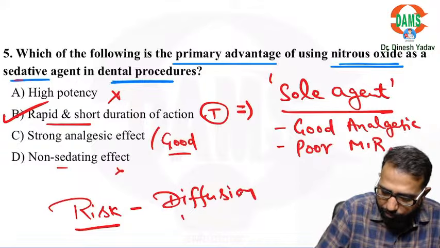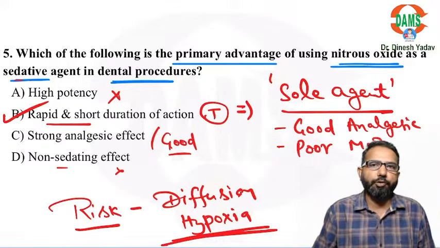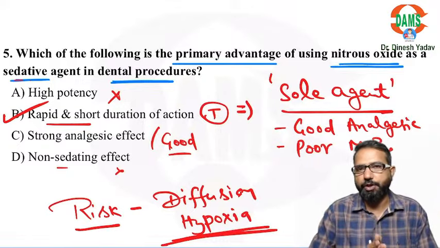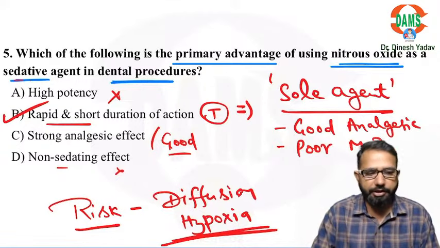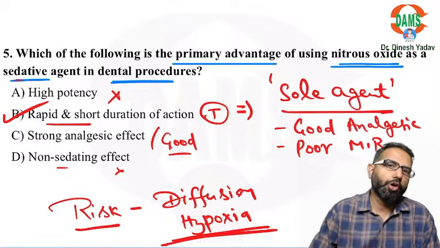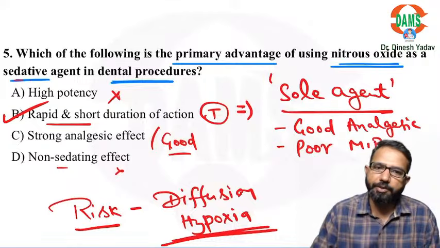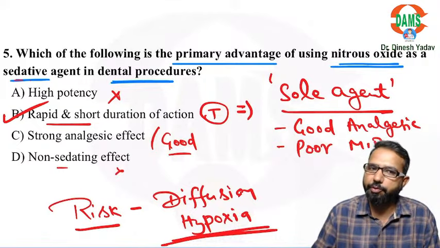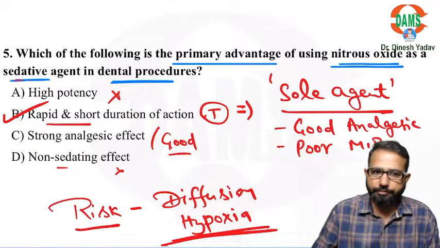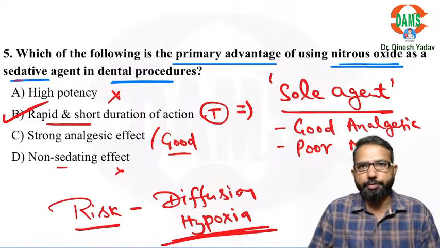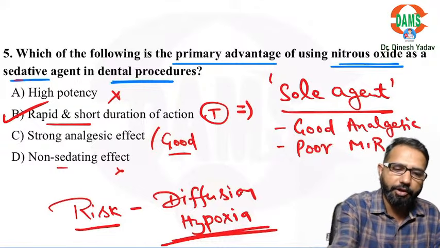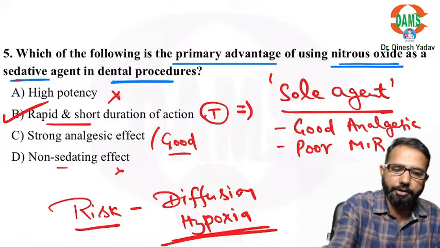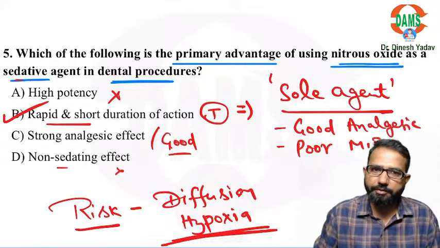When you stop nitrous oxide, it is going to diffuse from the blood into the alveoli. So what happens? सोचिए blood से alveoli में, so it can replace the oxygen, and that's why there will be hypoxia. So that's why when you stop, you give oxygen. High flow of oxygen has to be given with it, otherwise there will be risk of diffusion hypoxia, right? So nitrous oxide is one of the drugs which can be used alone, otherwise it's a carrier drug. It is used as a carrier, not the alone drug, but in this it can be, right? Okay.